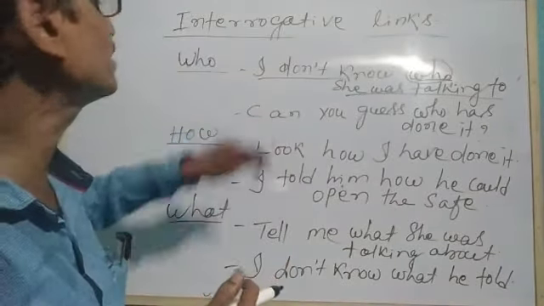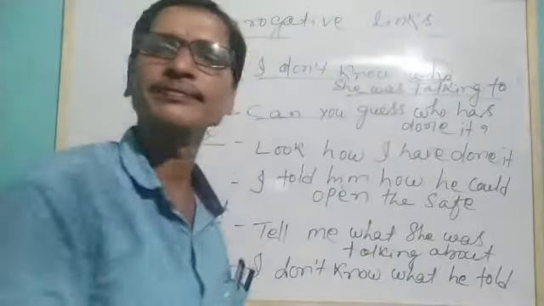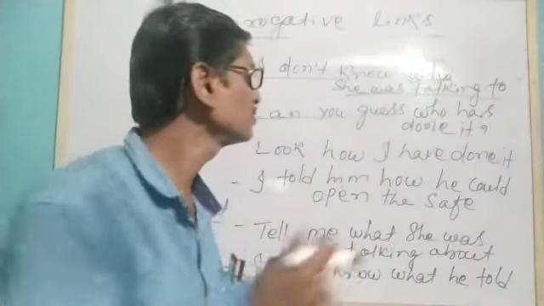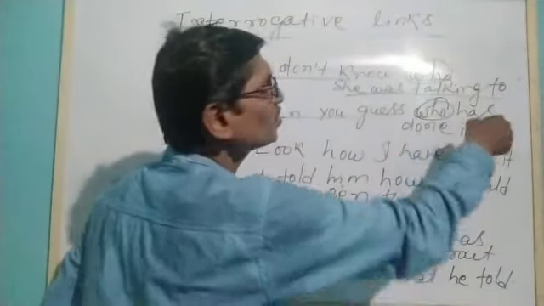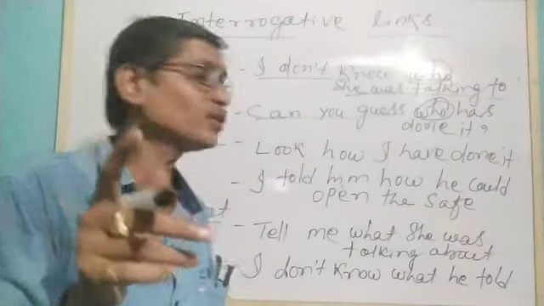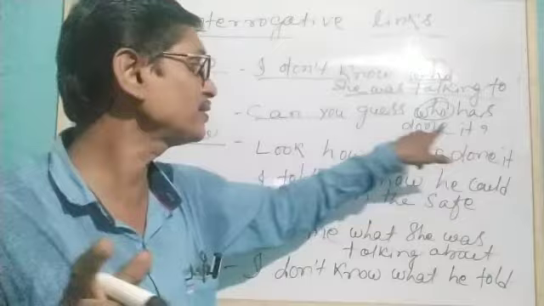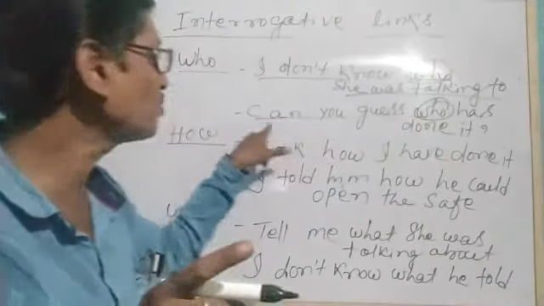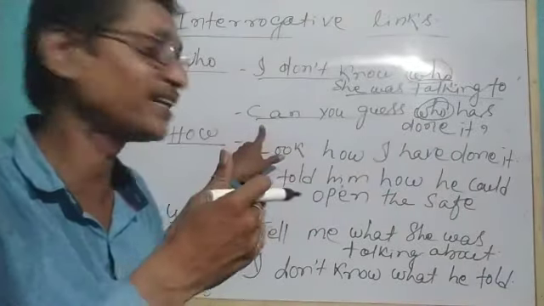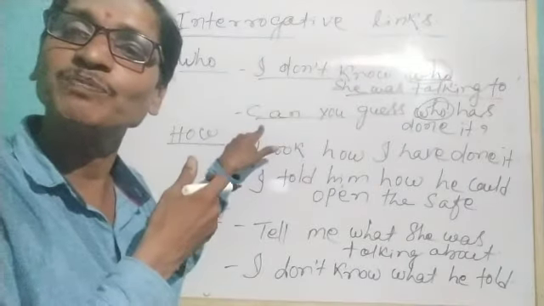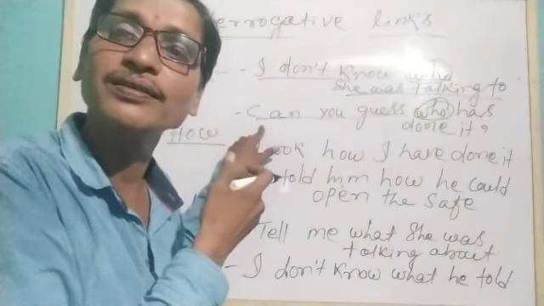So similarly, you see, can you guess? Can you guess who has done it? You might be confused that this sentence is ending with a question mark, but this is not for who. This is for this can. We are making a statement using an auxiliary verb over here.